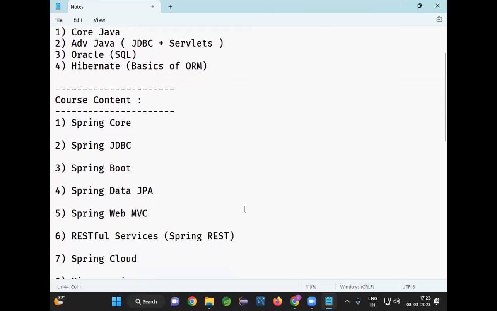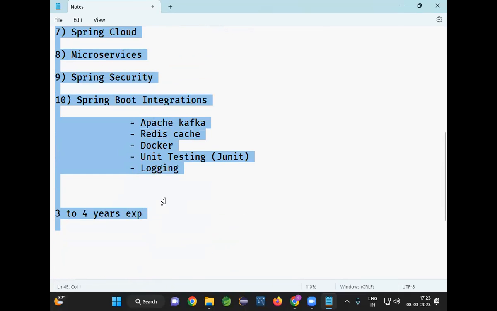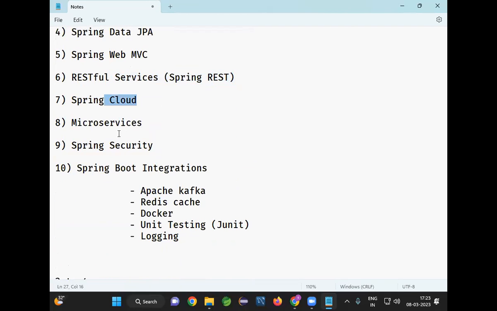In order to work with the Spring framework, you should know all these concepts. When you go for an interview, they are going to ask questions from each and every concept. On the Spring core module, they will ask questions. Spring JDBC, some people will ask, some may not. Spring Boot, damn sure questions will come. Data JPA, Web MVC, RESTful services, cloud, microservices, security, and integrations. All these concepts are important to attend the interview as well as to work in the project.